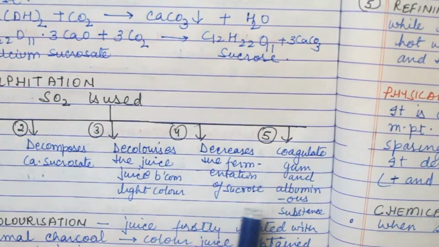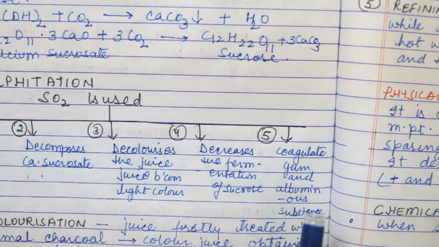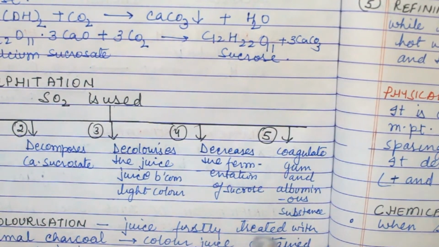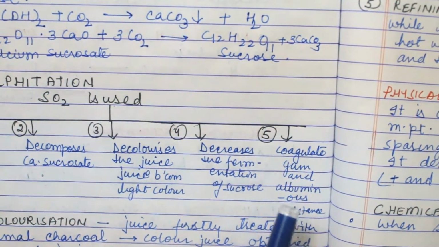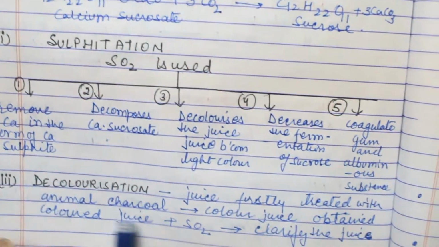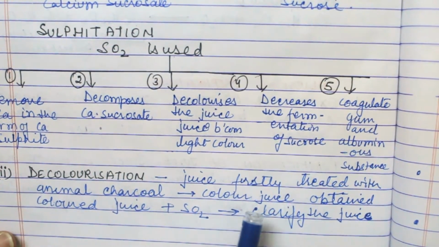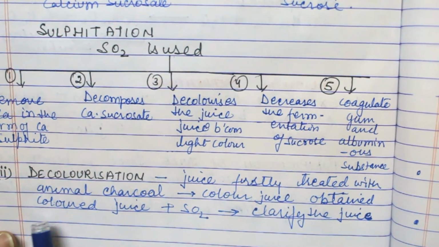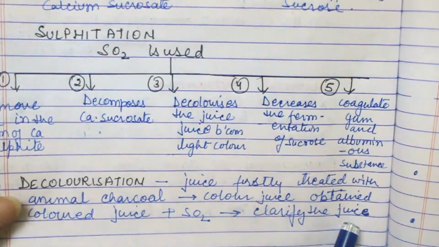It decreases the fermentation of sucrose. It coagulates gum and albuminous substances. Albuminous means the white part of an egg is albumin, so that type of protein is known as albuminous substance. Now next is decolorization. Juice is firstly treated with animal charcoal, then the colored juice is again treated with SO2, then clarified juice is obtained.